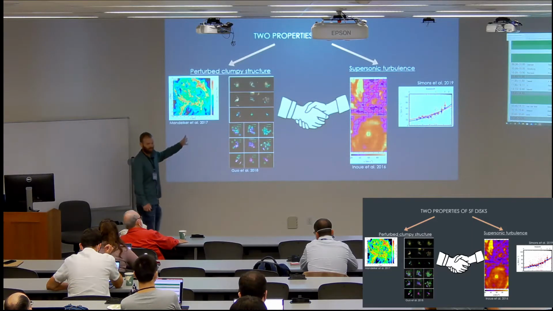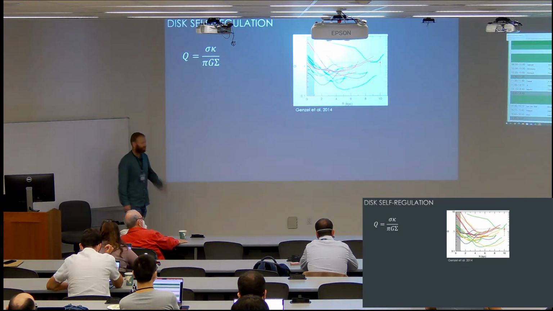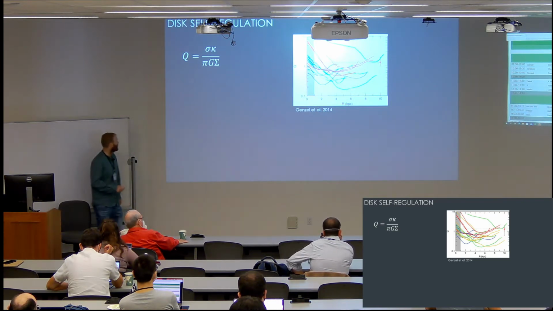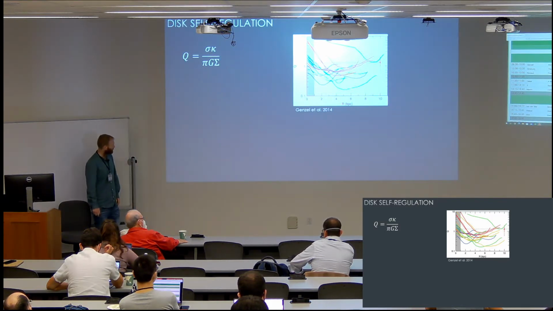that can explain each other. And this is via the tumor instability. So let me remind you that the tumor instability is governed by the tumor Q parameter, which represents the competition between local pressure and rotation against local gravity. Q above 1, the disk is stable. Q below 1, the disk is unstable.